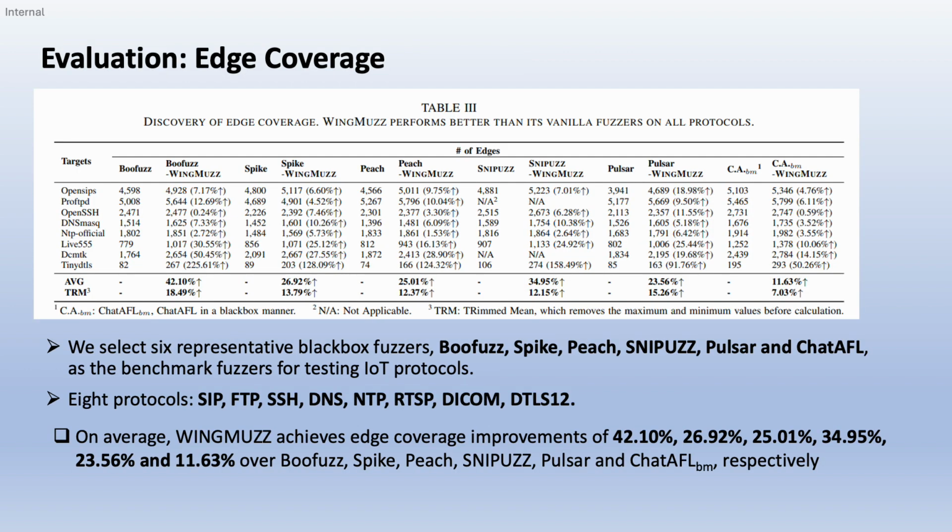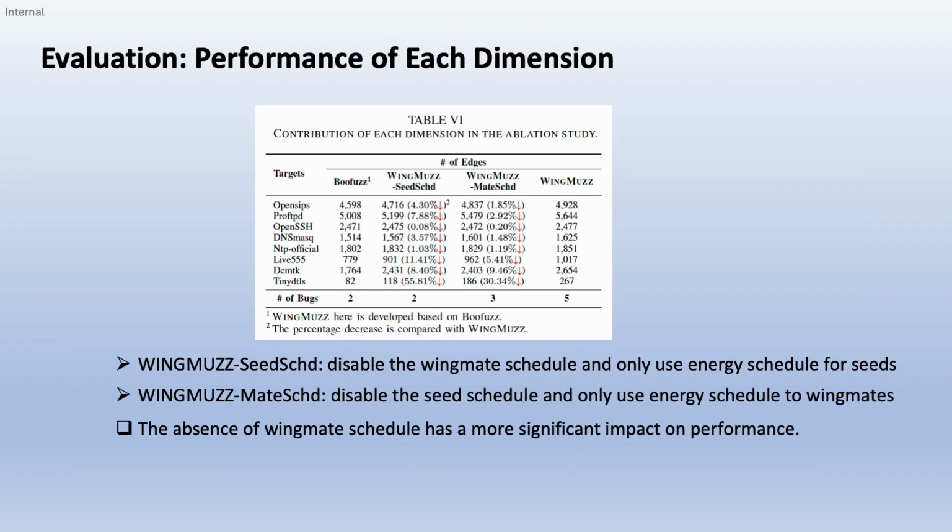So what does this bias coverage across 8 protocols, listed from SIP to DICOM and DTLS? WingMuzz improves edge coverage roughly from 12% to 42% over the representative baselines on average. So better guidance translates into broad exploration across diverse protocols.